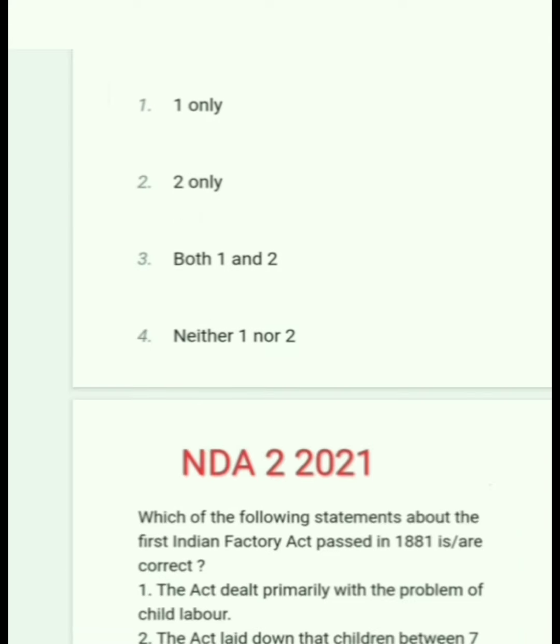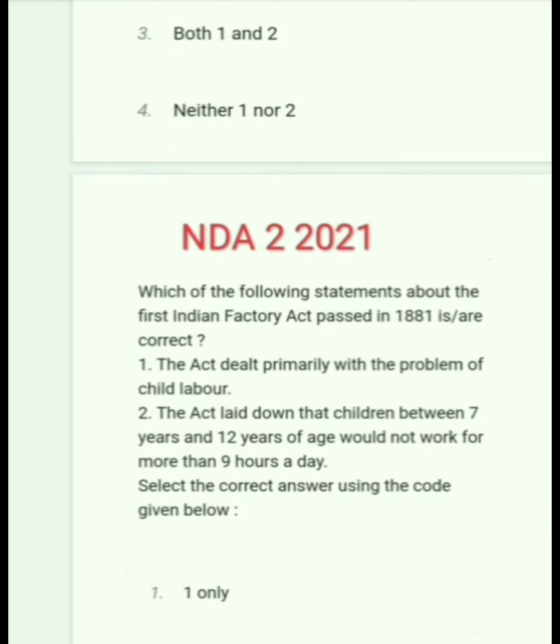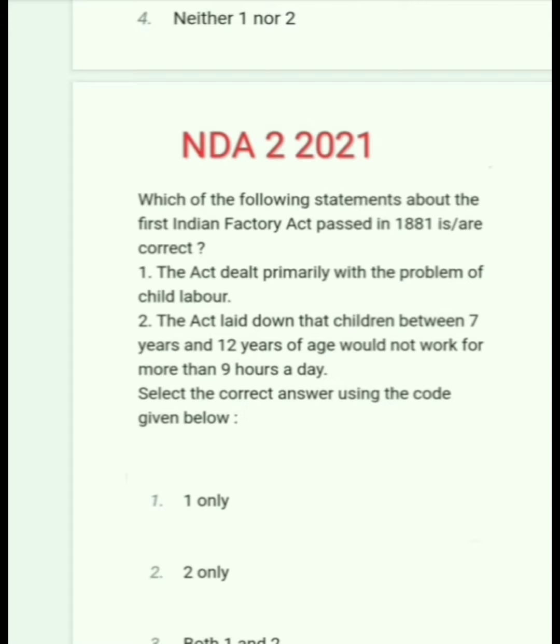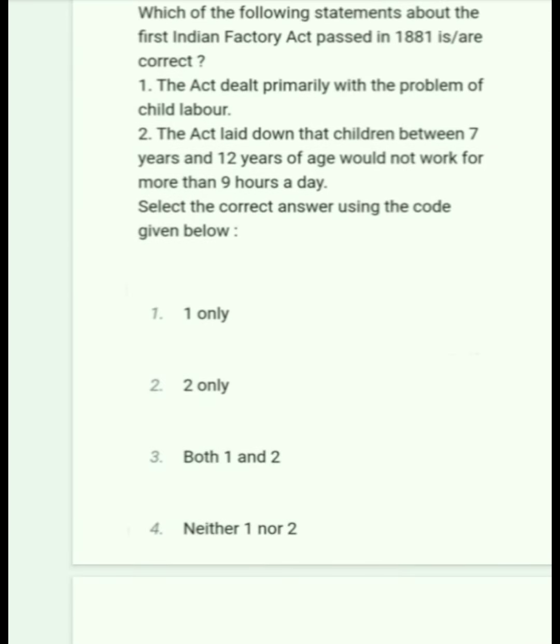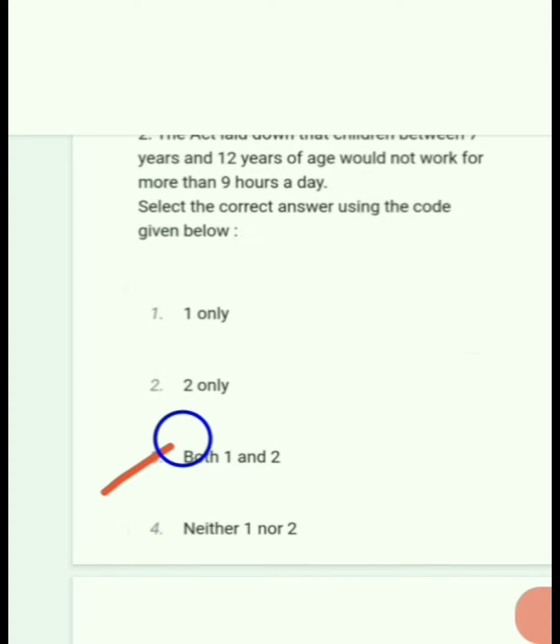Next question. Which of the following statements about the first Indian Factory Act passed in 1881 is correct? The act dealt primarily with the problem of child labor. Is correct. The act laid down that children between 7 years and 12 years of age would not work for more than 9 hours a day. Is correct. So correct answer is option 3, both 1 and 2. Next question.